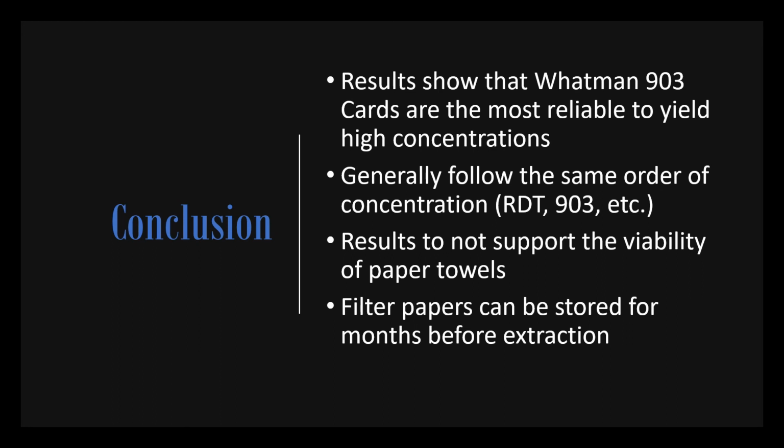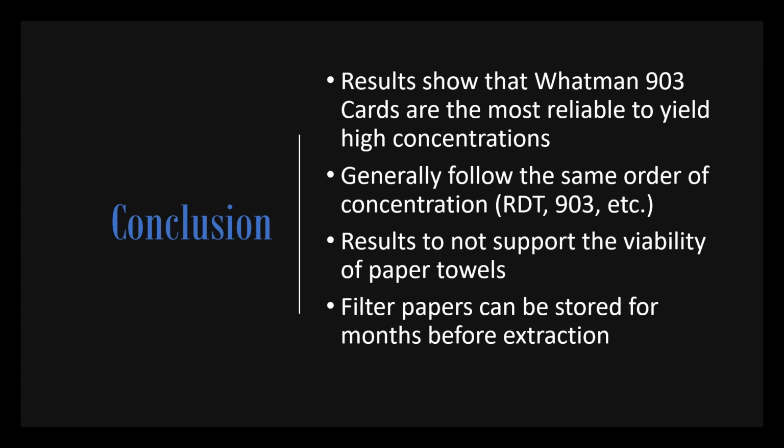One thing that did surprise me though was that some paper towels were able to produce a level of DNA, and while not every single paper towel was able to be verified using PCR, this implies that they can be a viable alternative to the regular type of filter paper used in our labs today.